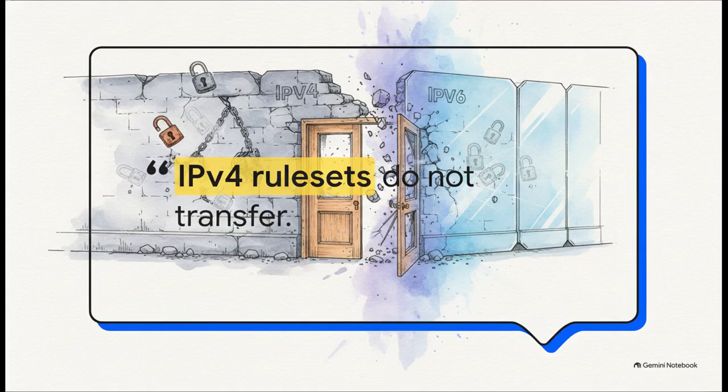Okay, let's dive into this with a hard, undeniable truth. IPv4 rule sets do not transfer. I really can't stress this enough. The single most dangerous assumption an architect can make during a transition is believing that legacy firewall configs are just going to magically protect new IPv6 traffic. Spoiler alert, they won't. If you try to blindly port those rules over, well, it's basically like leaving your front door wide open while meticulously locking the screen door. We've got to completely shatter that legacy assumption right now if we want to build a truly secure perimeter.